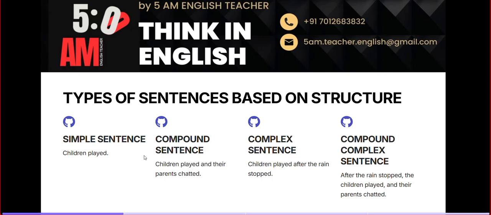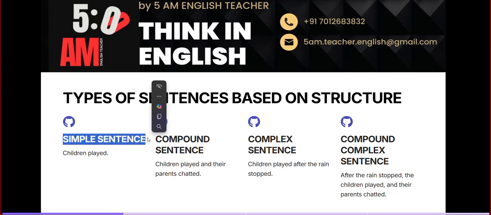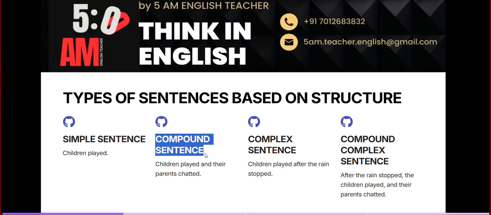That's the difference between a simple sentence, compound sentence, and complex sentence. So, in a simple sentence, how many clauses do we use? Only one. Which clause was it? It was an independent clause. Exactly. So, in a compound sentence, how many clauses did we use? Two. Which clauses were they? Both were independent clauses.